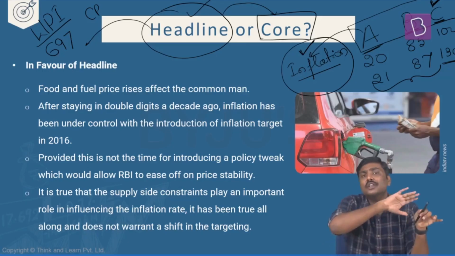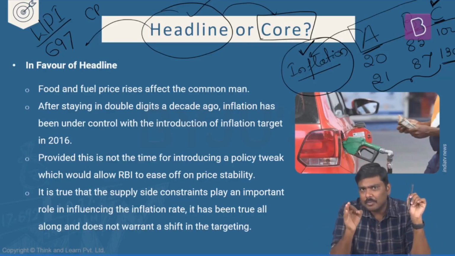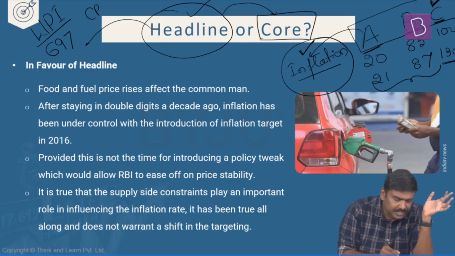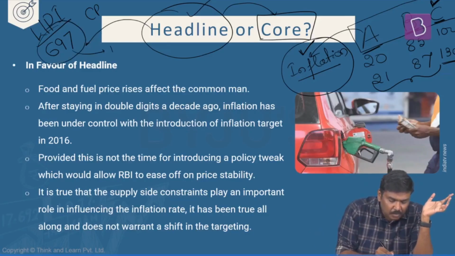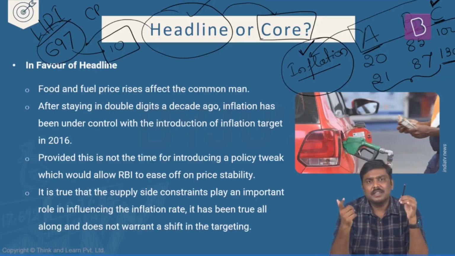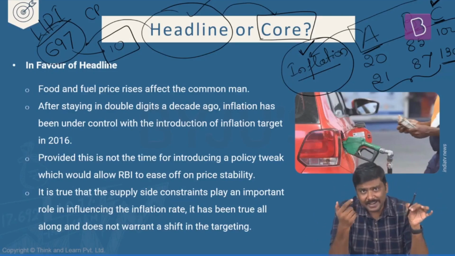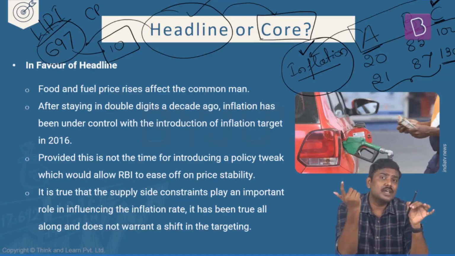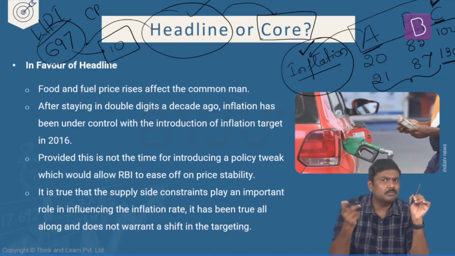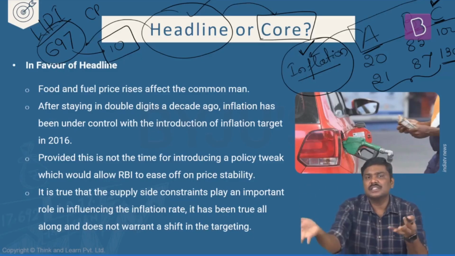you are considering all the commodities, let's say in WPI, all the 697 commodities. But when you shift from headline to core, imagine that out of 697 commodities, there are 10 commodities whose prices are fluctuating very quickly in the market, quickly increasing, quickly falling. Short-term fluctuations are associated with the prices of these commodities. Within a couple of days or a couple of weeks, prices will rise and then fall.